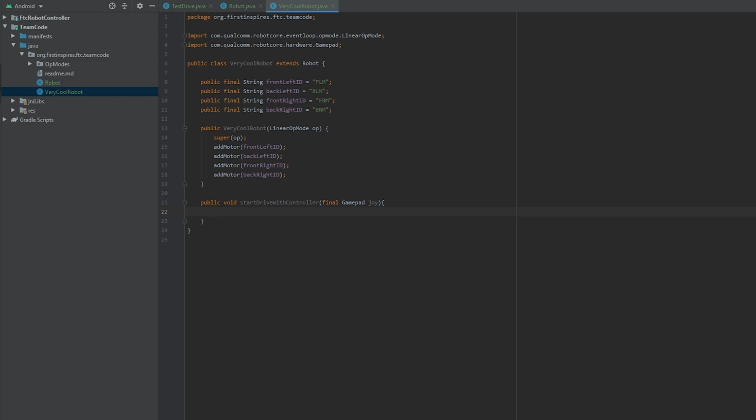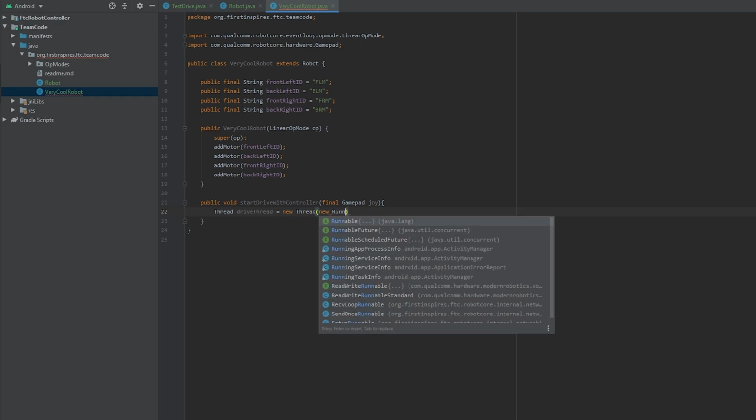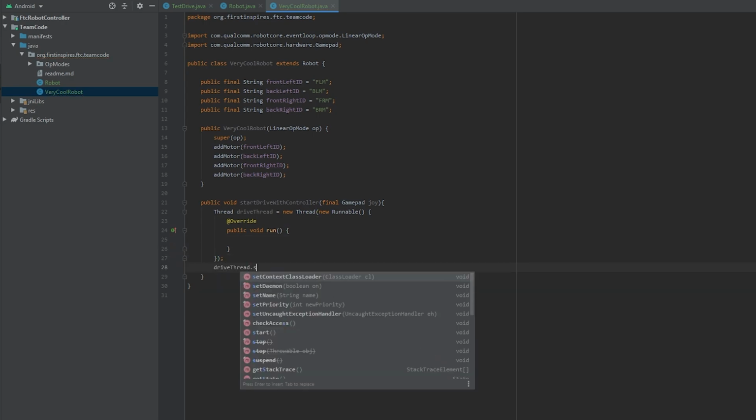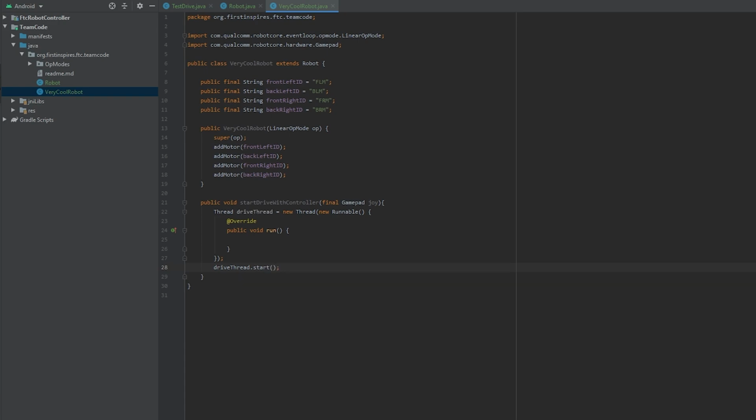In the method, write out Thread driveThread equals new Thread. Inside of the parentheses, write out new Runnable, and it should autocomplete the run method. At the end, type out driveThread.start. The run method that appears is your sandbox. Anything that runs in it will be run simultaneously with your code. Now we can do the fun stuff.